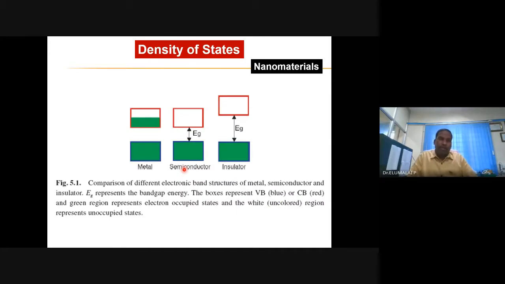And based on the energy levels or the separation, we have 3 materials. If there is no separation between the valence band and the conduction band, it is a metal. If there is a separation, so there is a specific number, 3.6, 3.5 or less is a semiconductor, and above 3.5, it is an insulator.